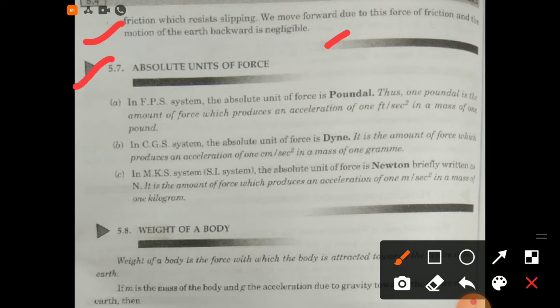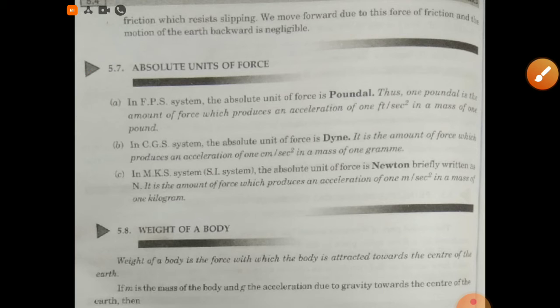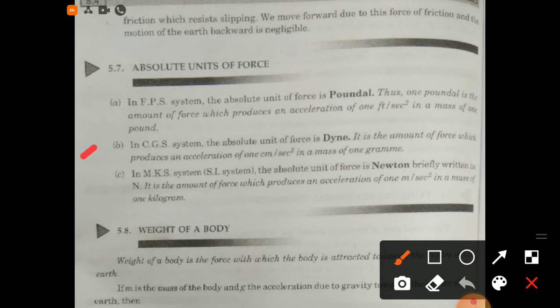Now 5.7, absolute units of force. Number one, in FPS system the absolute unit of force is poundal. Thus 1 poundal is the amount of force which produces an acceleration of 1 feet per second square in a mass of 1 pound. Second, in CGS system the absolute unit of force is dyne.